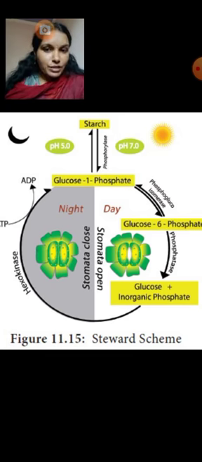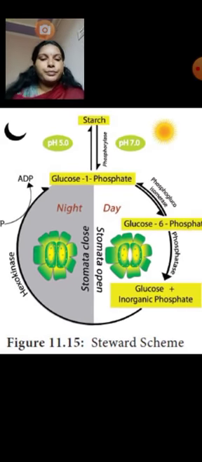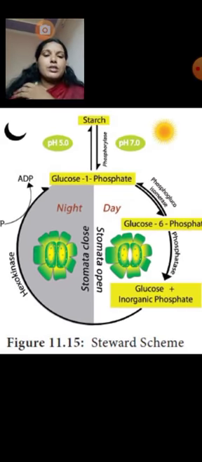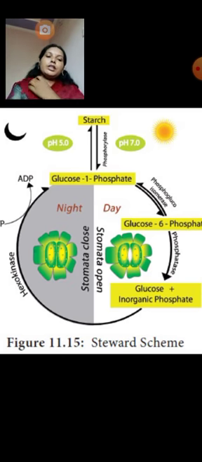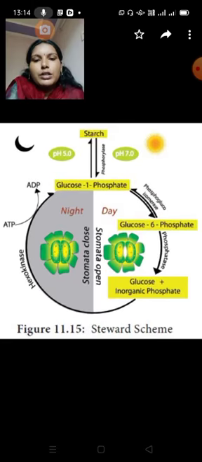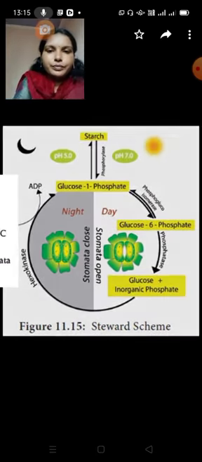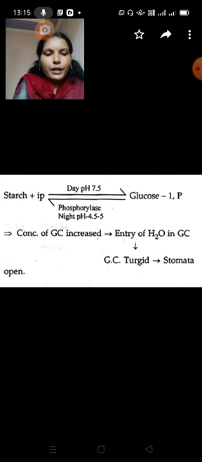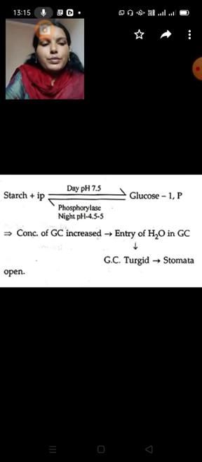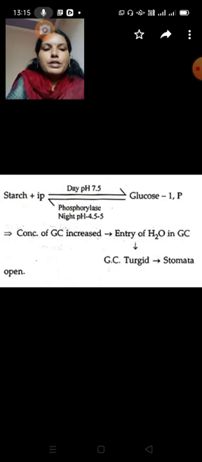Okay, next, this is the last theory, Steward's theory. According to this theory, in the presence of phosphorylase enzyme, starch is converted into glucose 1-phosphate.